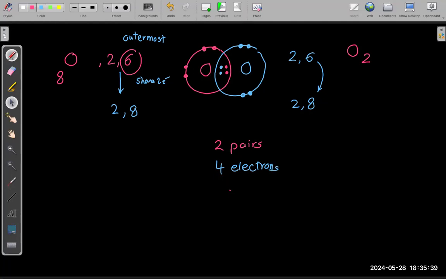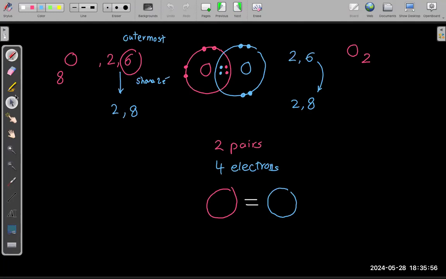So how many lines are you going to draw? You will draw 2 lines, because every line represents 2 electrons. So the total is 4. Let's see the nitrogen.